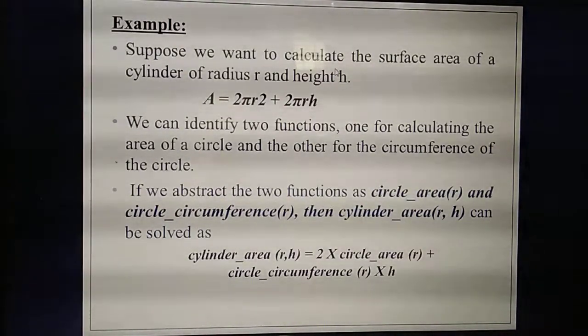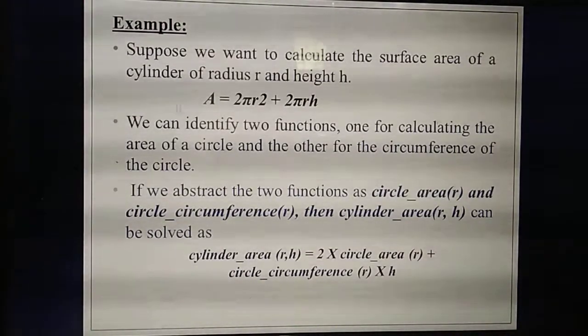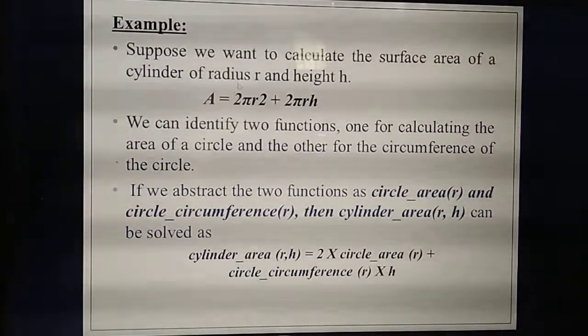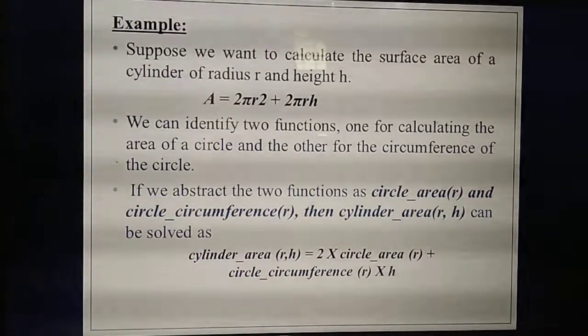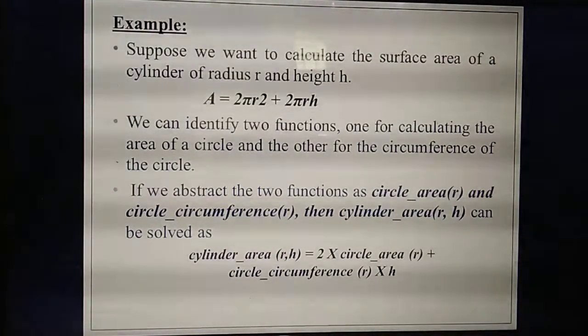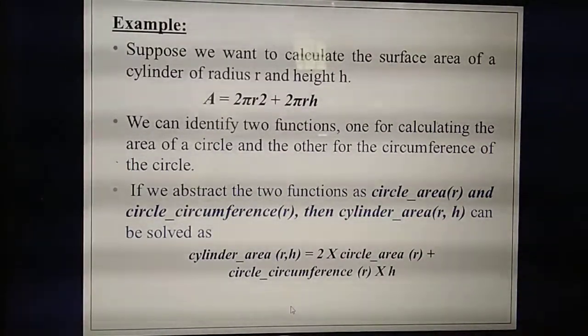Okay, so instead of calculating the full formula in the same line, they are splitting it into two. For calculating the surface area of a cylinder, first you need to calculate the area of a circle, then the circumference of a circle. See the last line, this is the formula. Cylinder area means 2 into the area of a circle and the circumference of a circle. Two things you need to calculate.